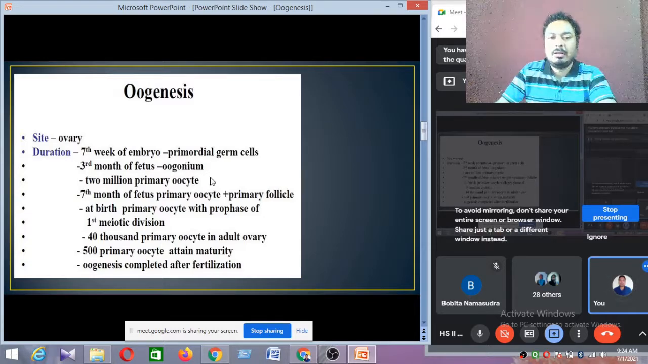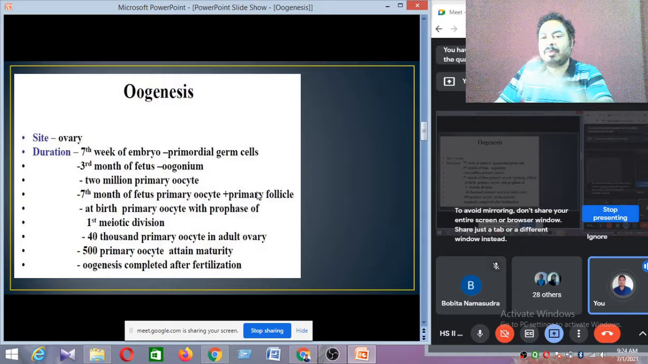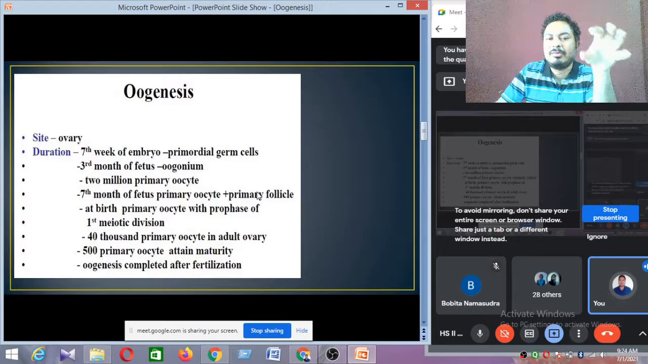Then when this 3-month fetus develops into a 7-month fetus, these primary oocytes are present inside the primary follicle. These primary oocytes are also present inside their primary follicles. So primary follicles are there, and inside the primary follicles, primary oocytes are also present.